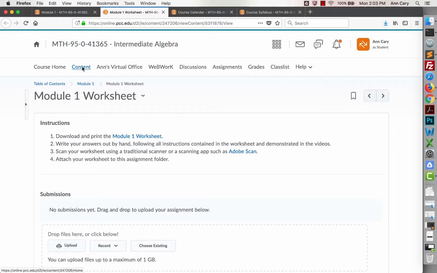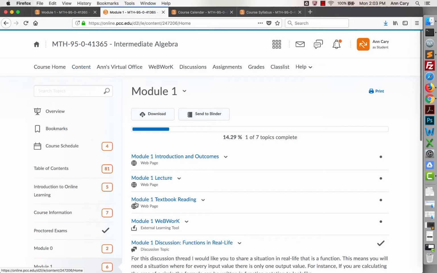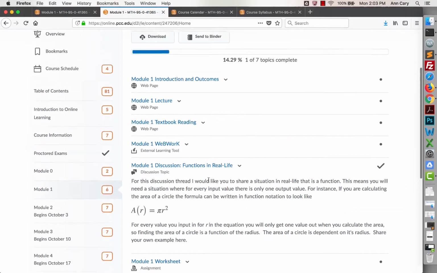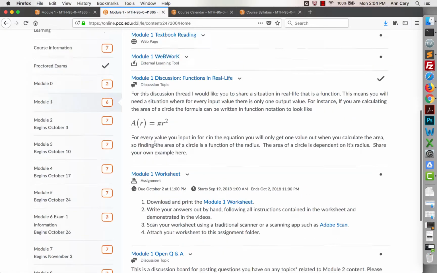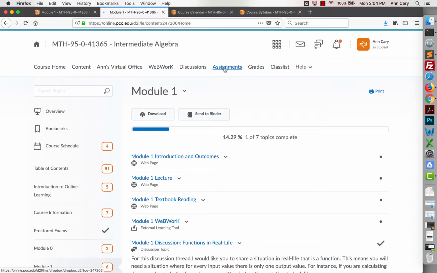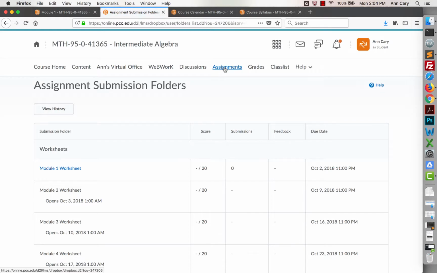I'll return back to the main content menu now. And you'll note that for every module, the things that you need to do for Module 1, they're all right here. All the activities you need to do, all the assignments you need to complete. I have this Module 1 worksheet here that's going to be submitted to the assignment folder. You can also navigate straight there. So if I head into the assignment folder, I'll see all of the assignments that are due. And this one, Module 1 worksheet, is the one that's open right now. So that's an active link. The ones that aren't open won't look like active links, but once they open, then you'll be able to click on them.